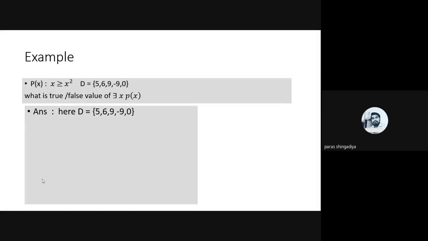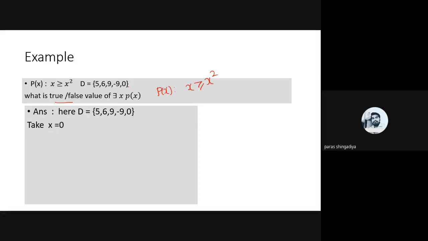Now that is another one of there exists x p x answer. The domain is given that 5, 6, 9, minus 9, 0. Okay, and predicate is here p of x is x greater than or equal to x square. That is the predicate given. So what is the true false value of there exists x p x? So D is equal to 5, 6, 9, minus 9, 0, and now check such value from the domain where p of x becomes true.